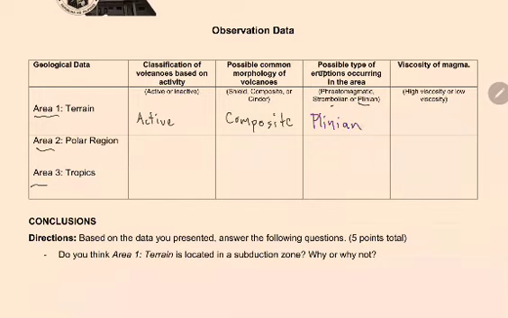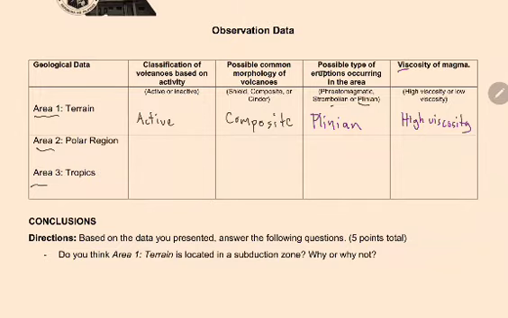Medyo madali lang yung exam natin. Now, ano yung description ng magma kapag sinabing composite siya and at the same time Plinian? High viscosity ba or low viscosity? Okay, that's right. High viscosity. Now, tapos na natin. Punta naman tayo sa second situation.